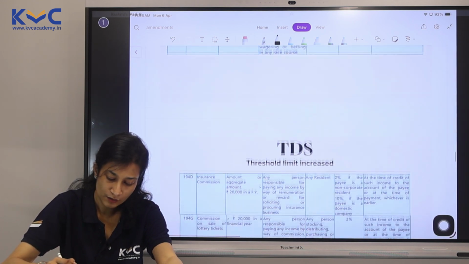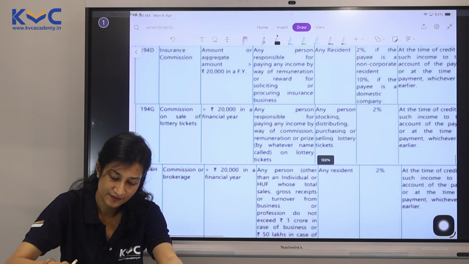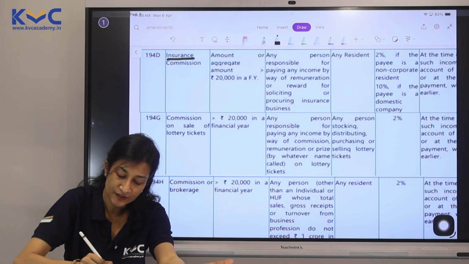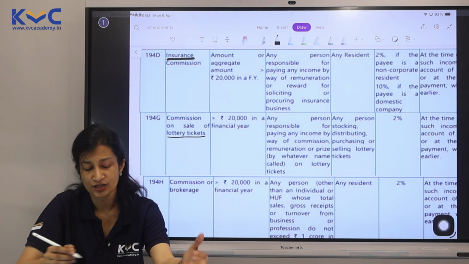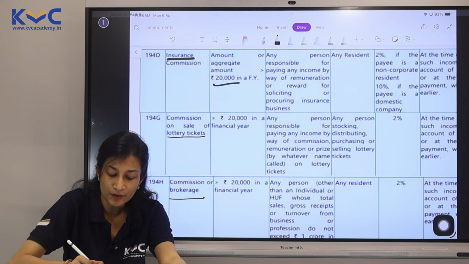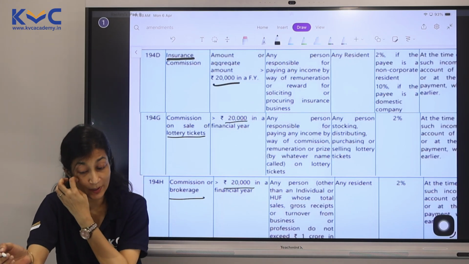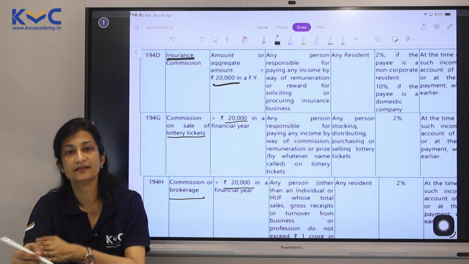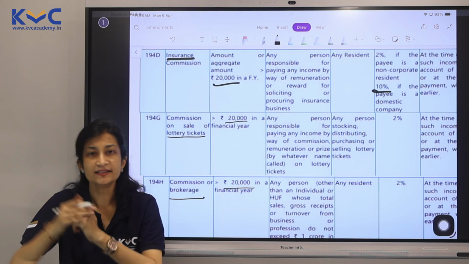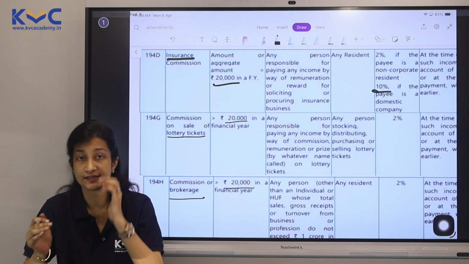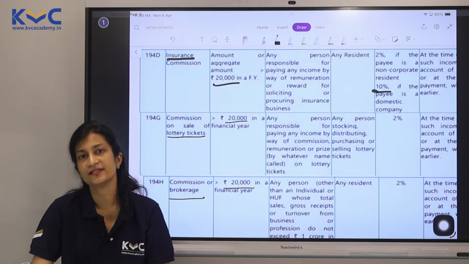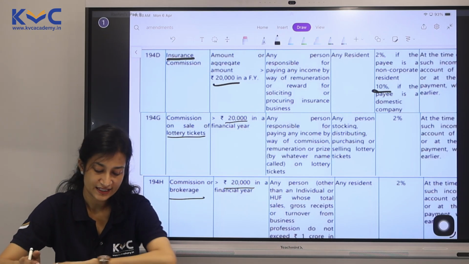Let's take up the next one, which is all your commissions. So 194D, insurance commission, 194G, lottery ticket sale commission, and 194H, every other commission and brokerage. The amount here has now become 20,000. Please notice the pattern, it is 20,000. In fact, your rate is also similar here, except for a change here. I think it's 2% everywhere else. Try to bundle them up and study because it becomes much easier. So commissions have a similar threshold, 20,000. Of course, it depends which commission will come under which section.